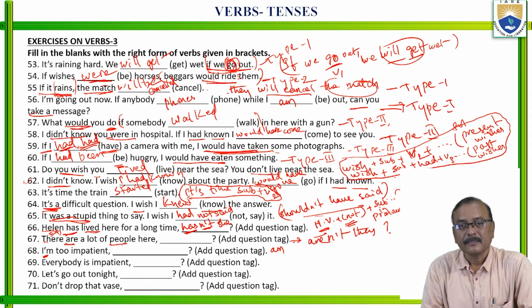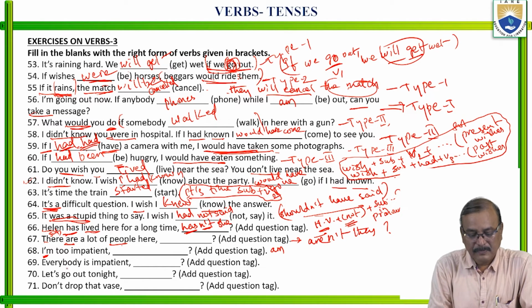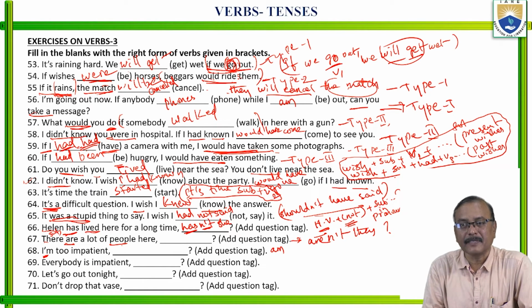Actually, I am too impatient means it is negative in meaning, unbearable. But see, the structure is positive. I am too impatient. So I am is the helping verb, so here keep not. Then the subject is I. But this amn't I is wrong here.